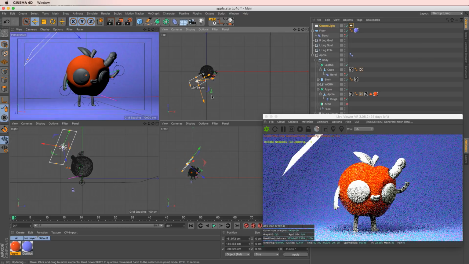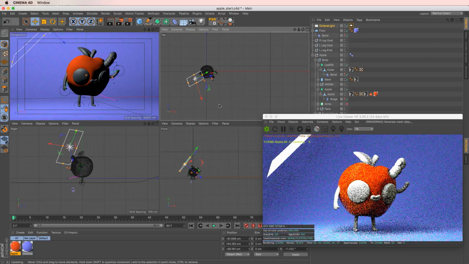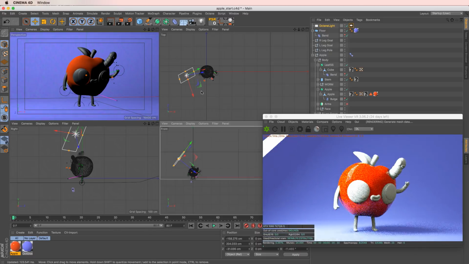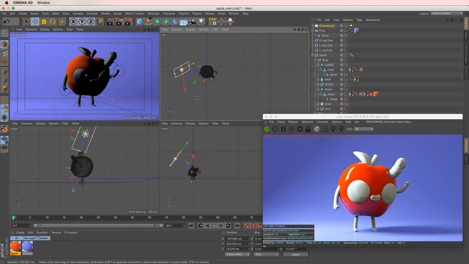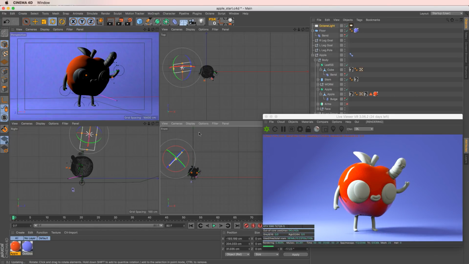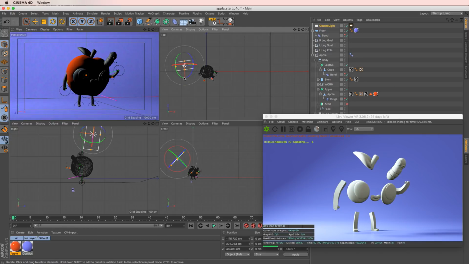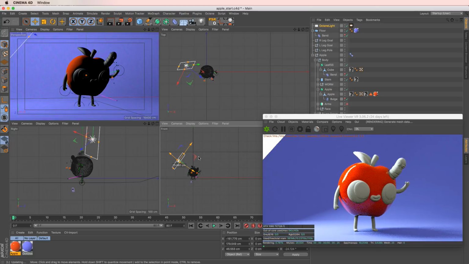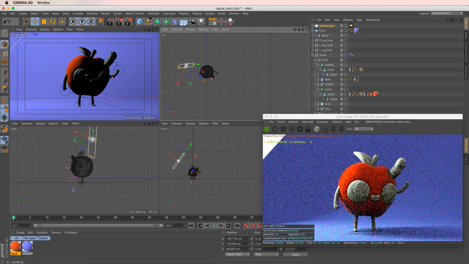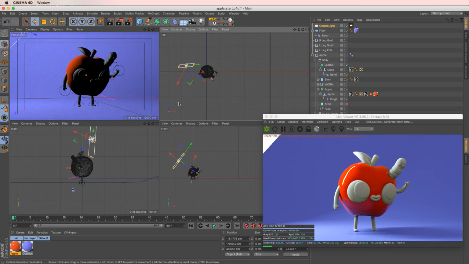Let's have a conversation with our lights and figure out where their home wants to be. Where do they want to live? You have to figure that out. You have to talk to your lights. We're going to put this one right over here as a happy little rim light. I think it's telling me its home's right here, and we're going to make this a very slivery, very small area light. And we get this nice little highlight on our apple friend here.